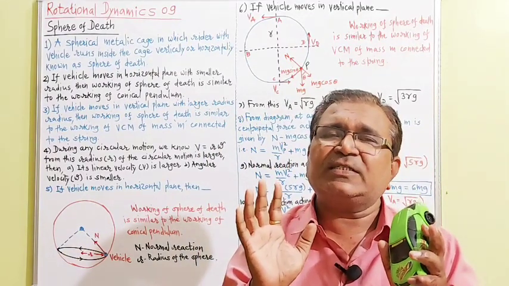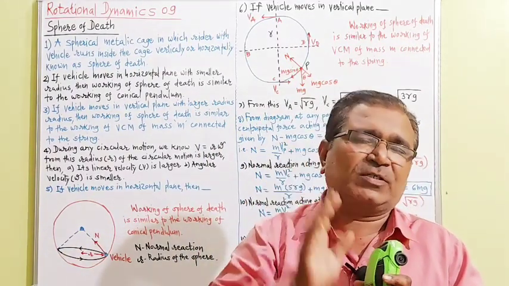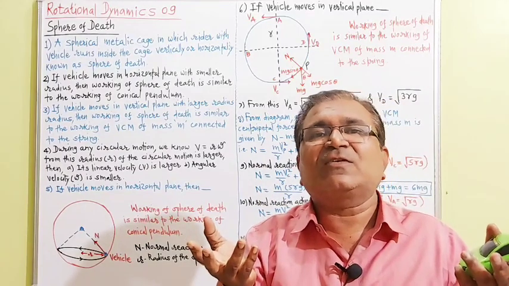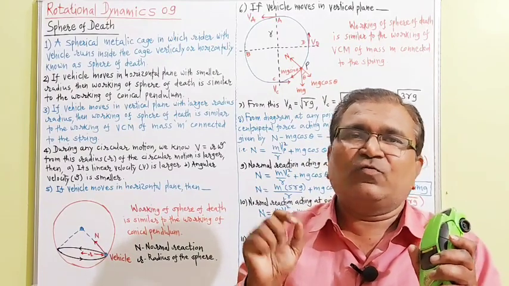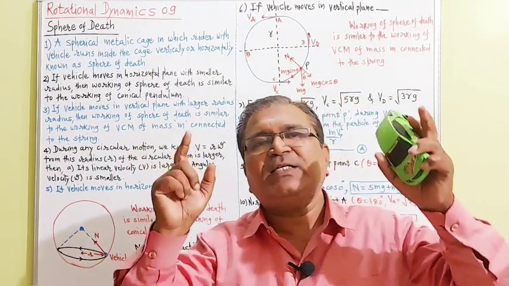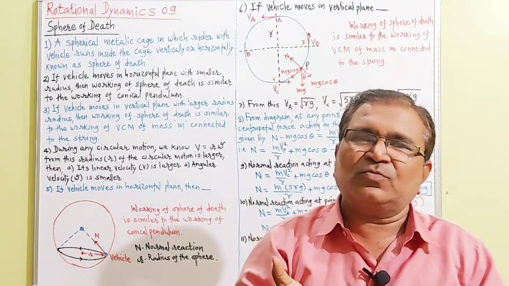This is the only thing given in your book. What are the additional things that we want to discuss? The additional thing is that we know for any circular motion v is equal to r omega, that we know.